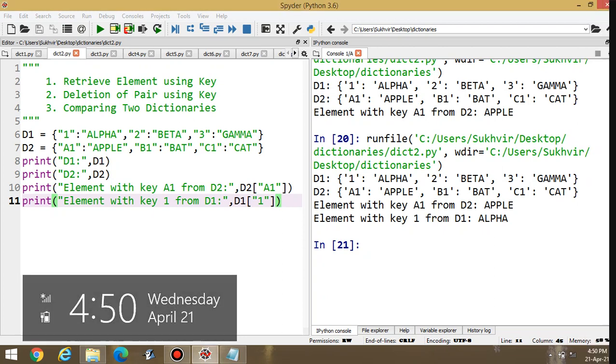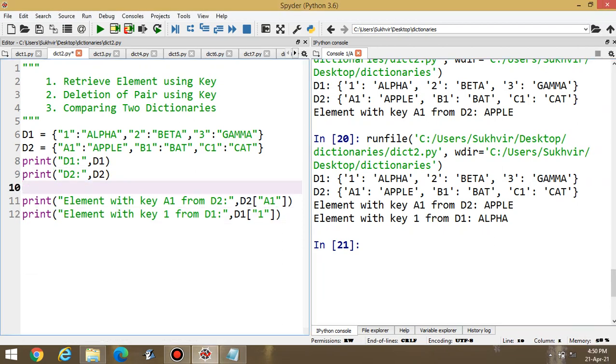Now this one is the topic, how to retrieve elements using key. This one is the first content, and the second one is how to delete the value.